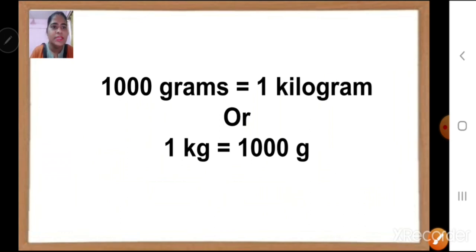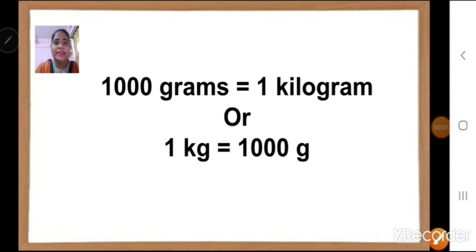1000 grams is equal to 1 kilogram. Or we can say 1 kg is equal to 1000 grams. Now if you have 1000 grams, then it will be equal to 1 kg or 1 kilogram.